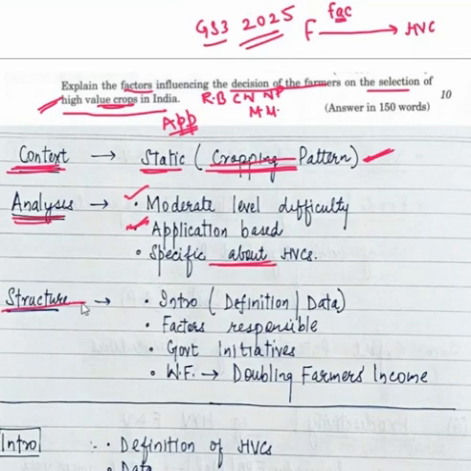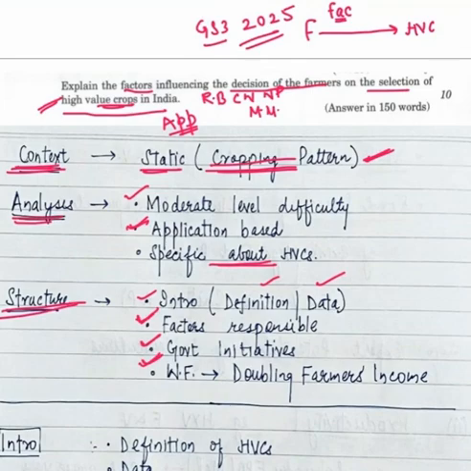Now let's move to the structure of the question. How would the answer go? What will be the pattern of the answer? First we'll start with the introduction. In the introduction, we can give a definition or we can give data. What definition and what data, we'll see in the answer. Then we'll have to tell the factors which will decide whether a farmer goes towards high value crops or not. Then, the examiner hasn't asked about government initiatives, but still we'll mention one sentence. And then in the final way forward or conclusion, we can connect it to doubling farmers' income.